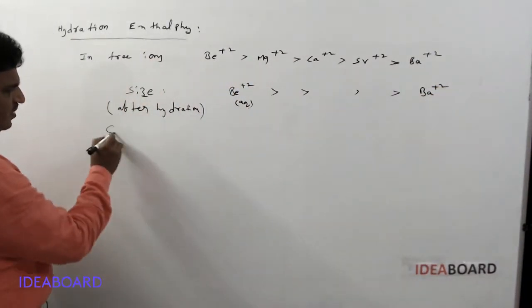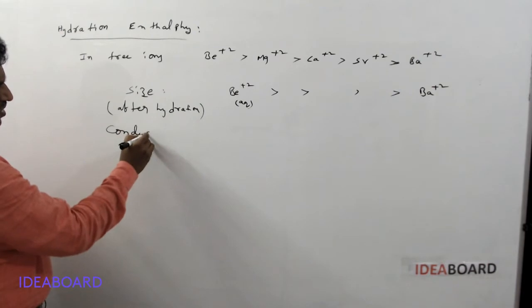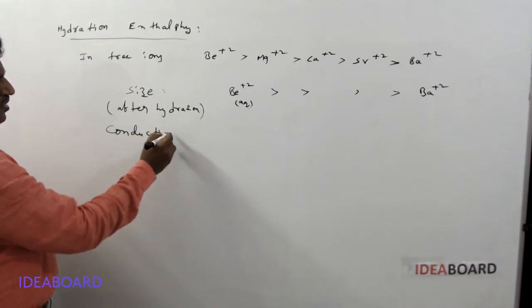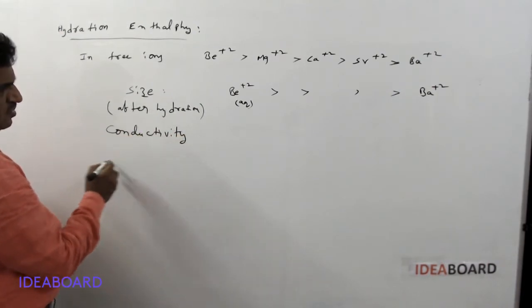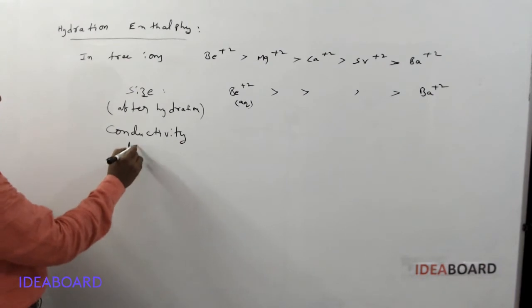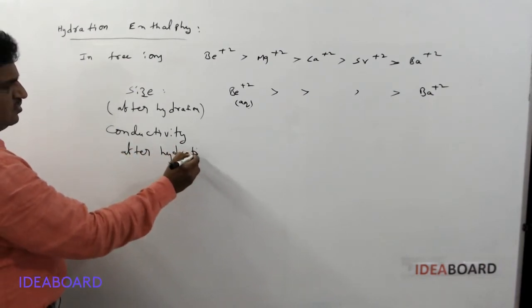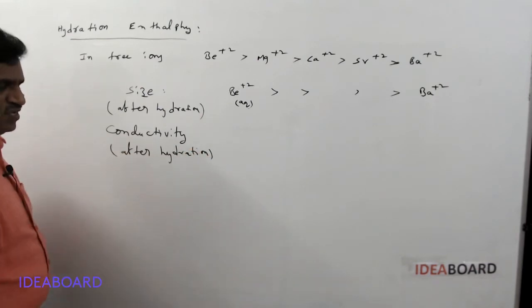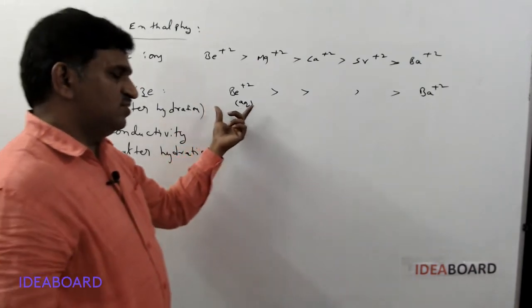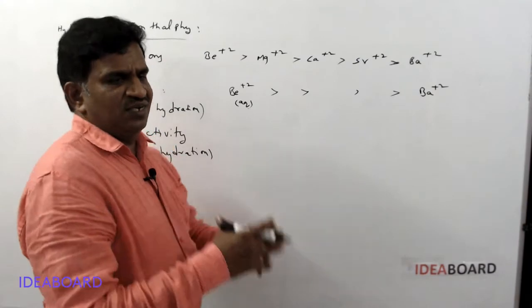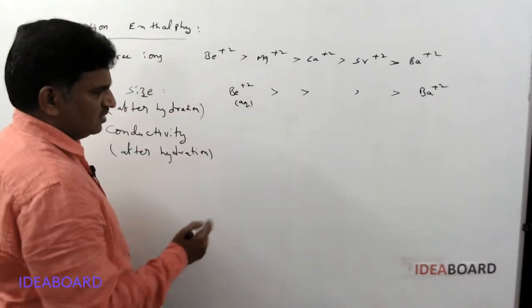And conductivity. If you take conductivity after hydration, which one has more conductivity? When size is more, what happens? It has less mobility, or movement is less.